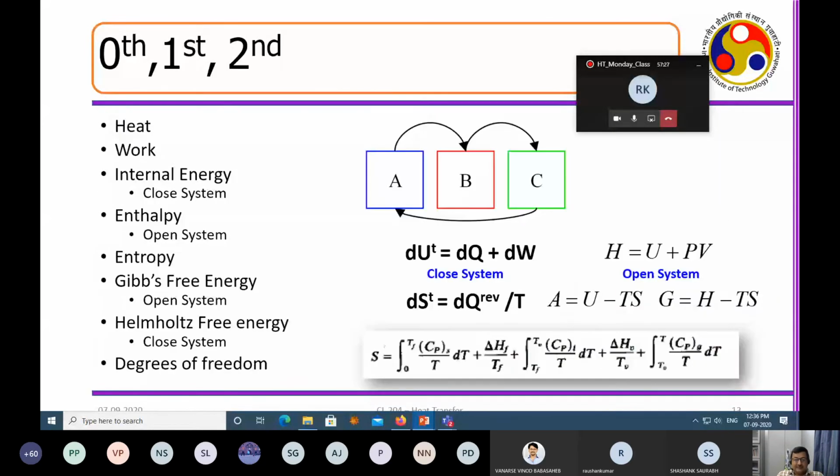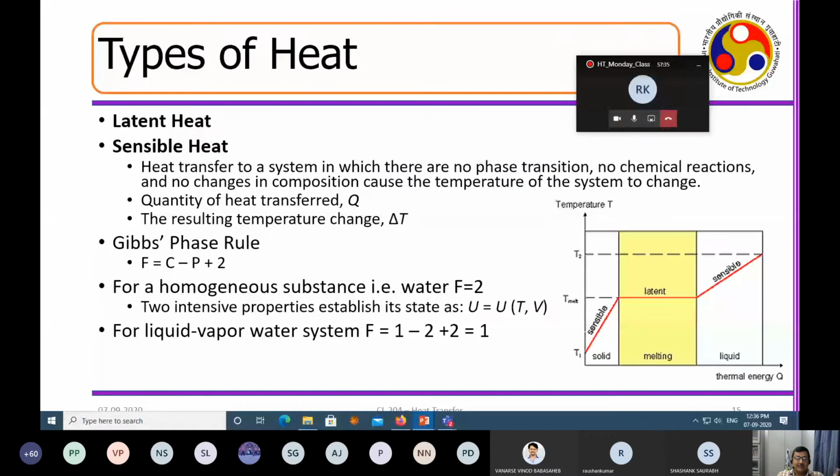From here, you can figure out that there are two types of heat. If I classify, one is called the latent heat. Latent heat generally appears during a phase change. Say, solid to liquid, or liquid to gas, liquid to vapor. These are the situations where you need the latent heat. So what is the signature of latent heat? Latent heat means the temperature remains constant.